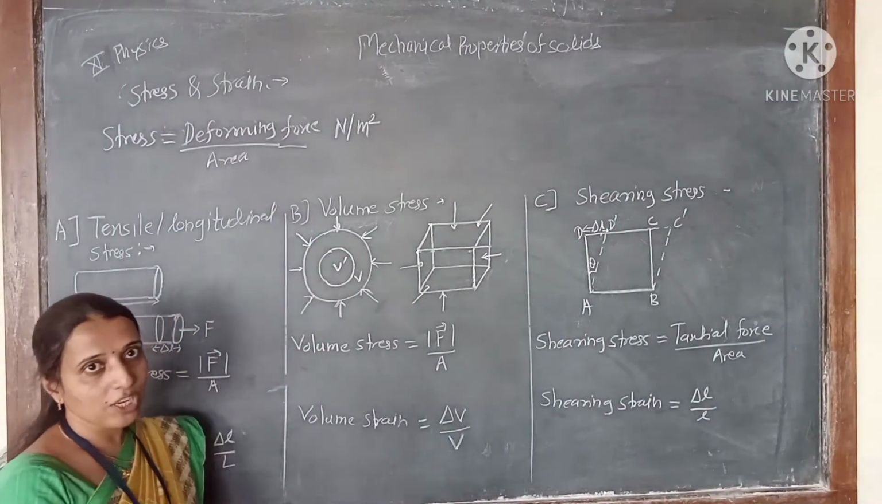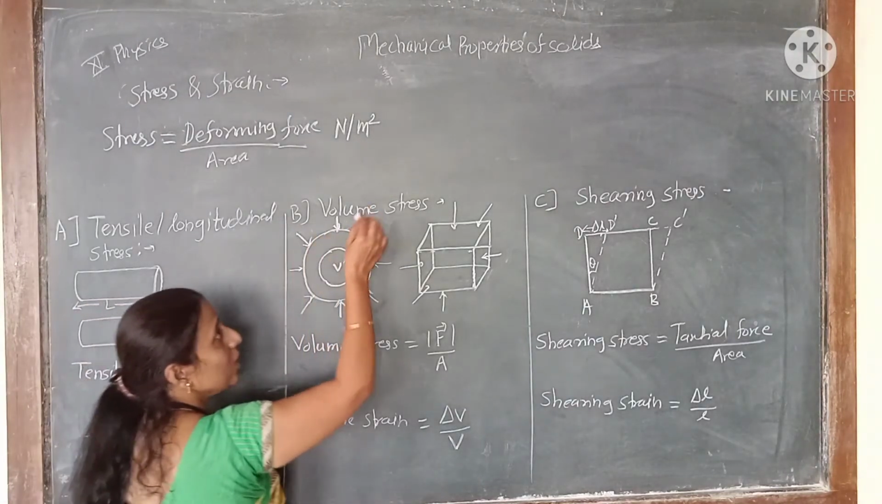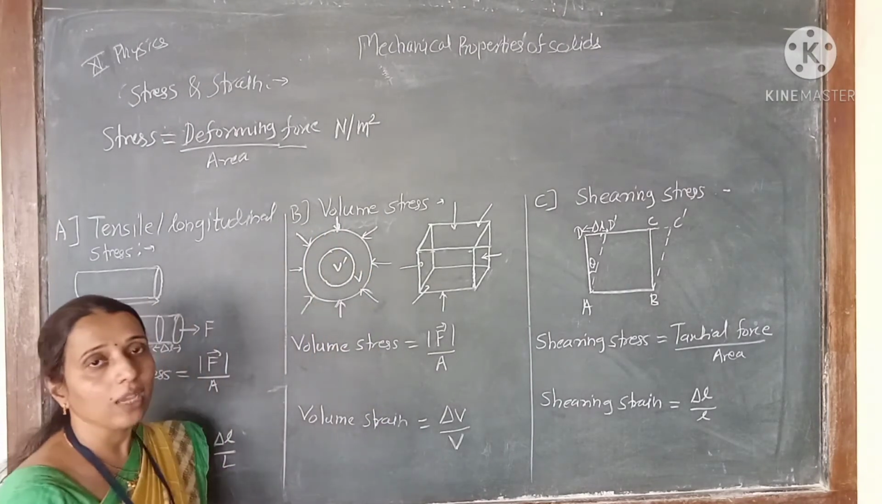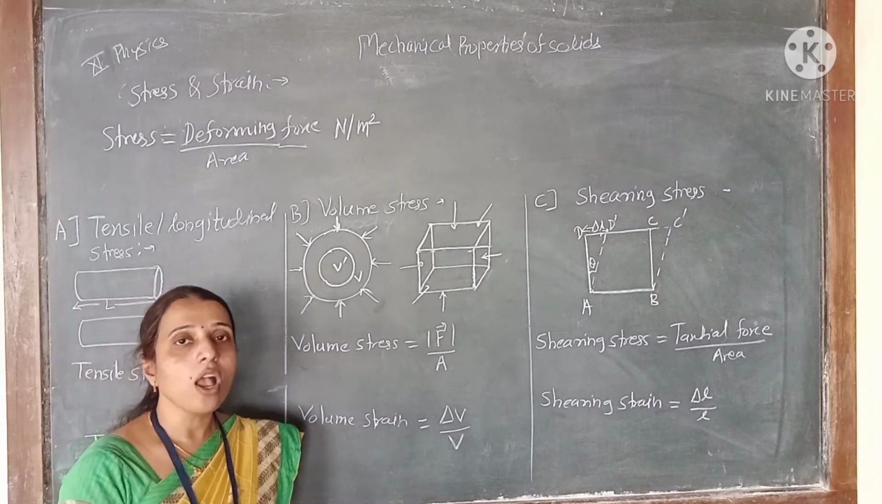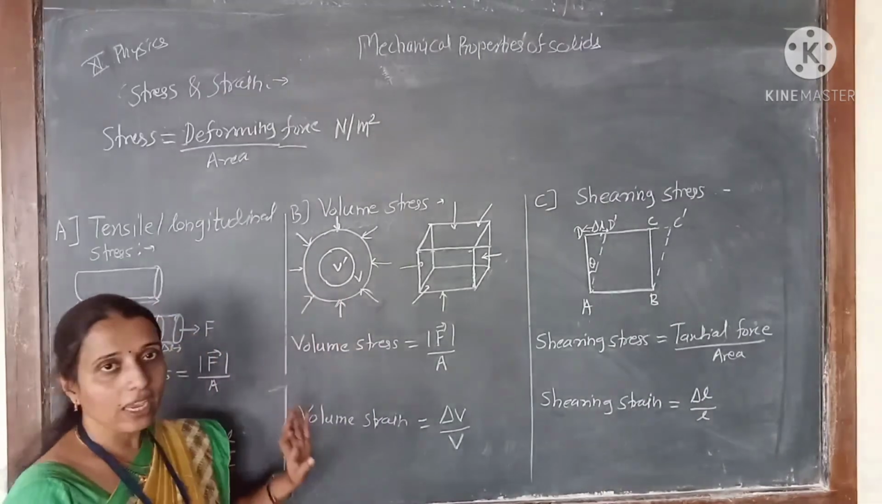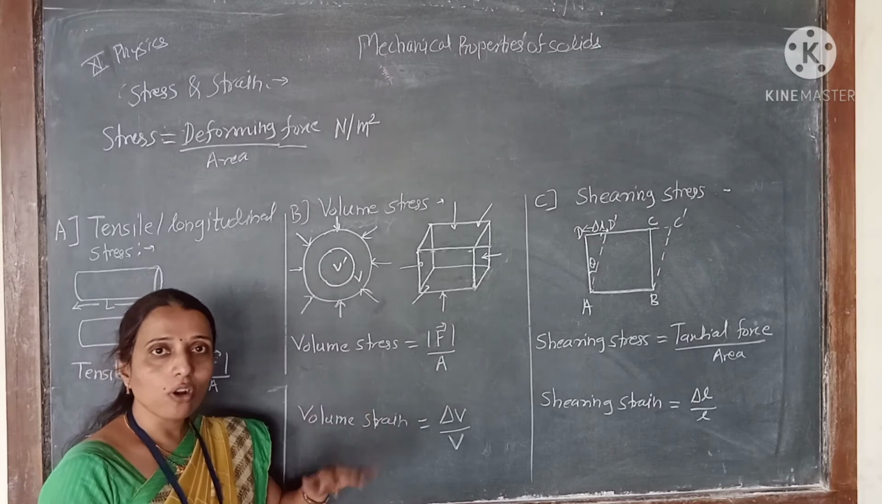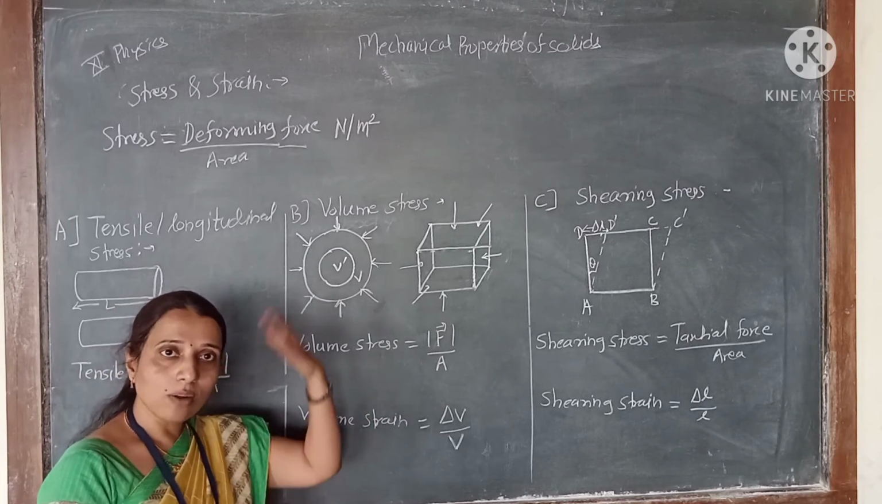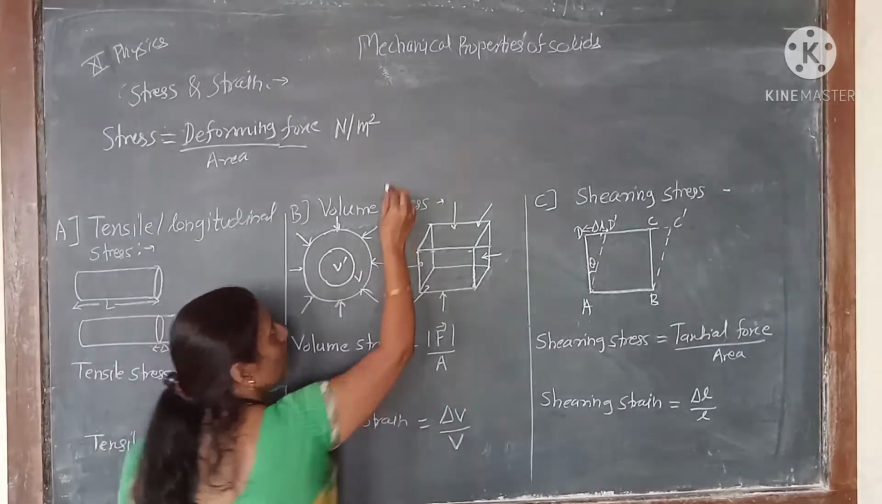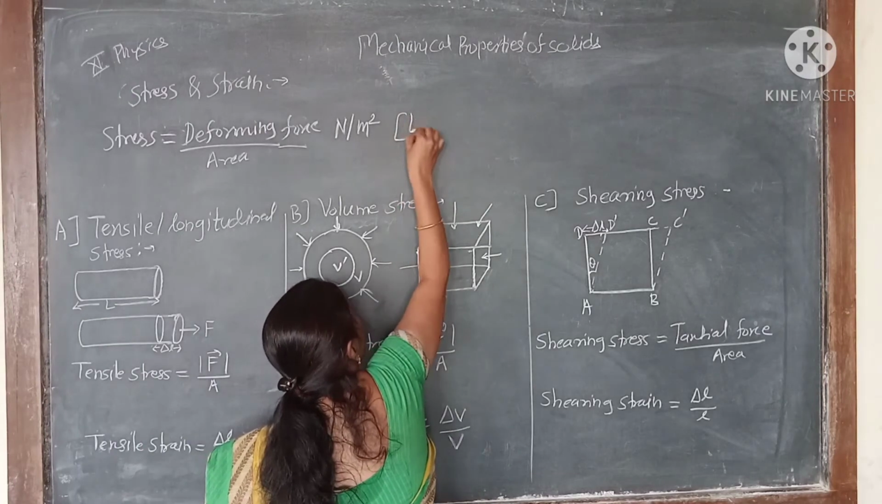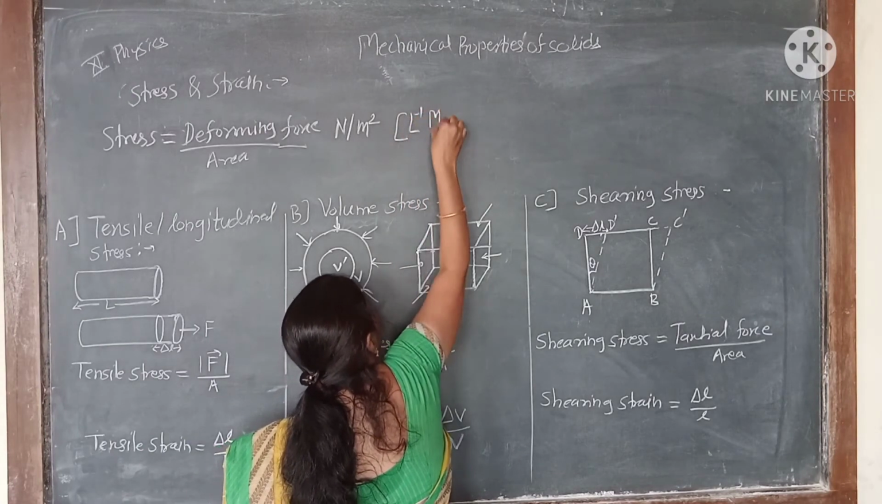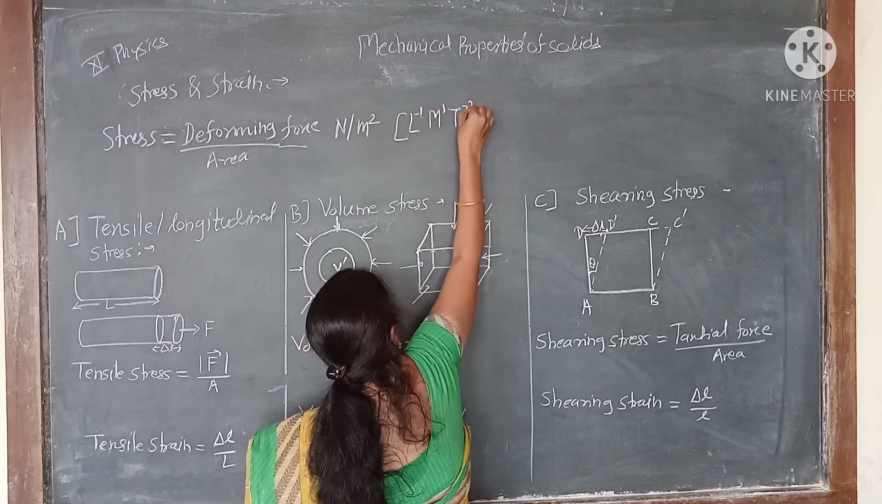What about the dimensions? We know the dimension of force is L raised to 1, M raised to 1, T raised to -2, and the dimension of area is L raised to 2. So when L raised to 2 goes to the denominator, we get the dimension of stress as L raised to -1, M raised to 1, T raised to -2.